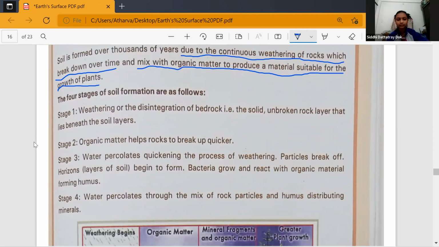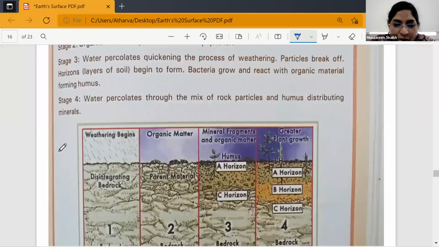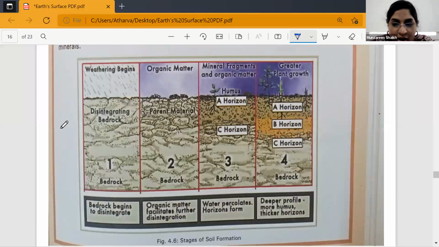All right. Next, we are going to study the 4 stages of soil formation. We are going to see the stages of soil, and understand how exactly the soil is formed. Number 1, that is the first stage, is weathering or disintegration of the bedrock. That is the solid or unbroken rock layer that lies beneath the soil layers. Can you see the diagram? Number 1. Can you see the bedrock? It is in the form of a whole rock. It is not broken.